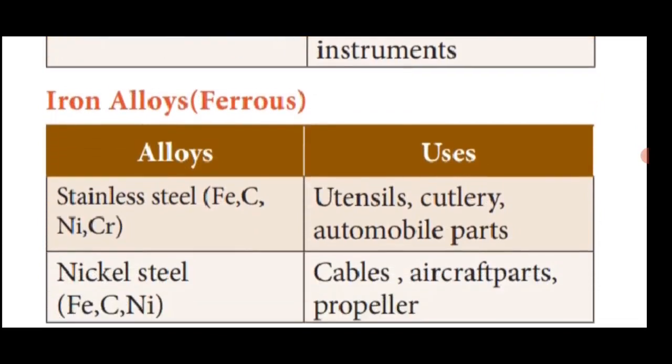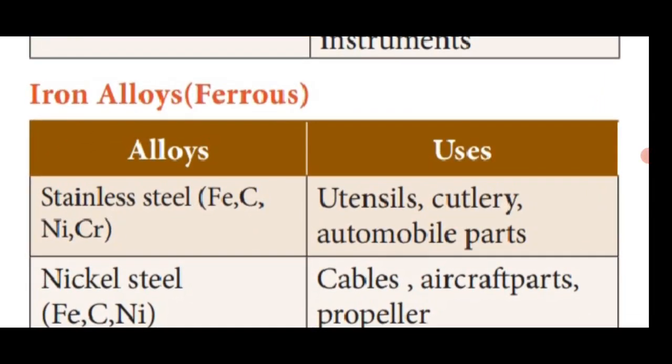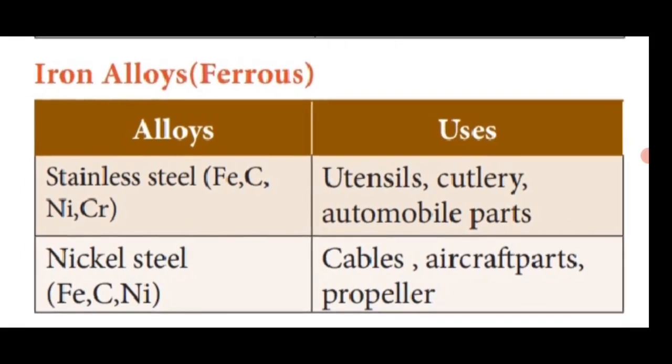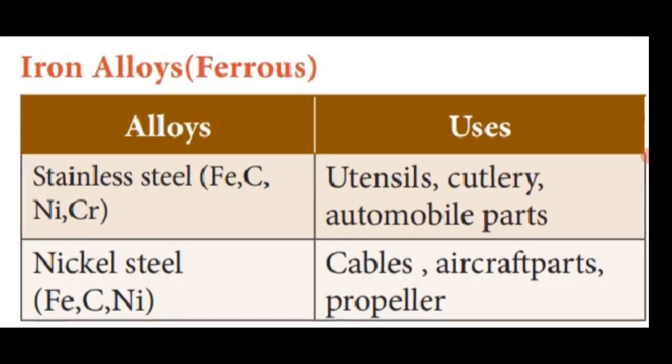Let's see ferrous alloys. One of the ferrous alloys is iron alloy. There are two iron alloys available. One is stainless steel, another is nickel steel. Stainless steel is made up of four elements, namely iron, symbol Fe, carbon, symbol C, nickel, symbol Ni, and chromium, symbol Cr. These four elements combine to form stainless steel. Of the four elements, iron, nickel and chromium are metals. Carbon is a non-metal.